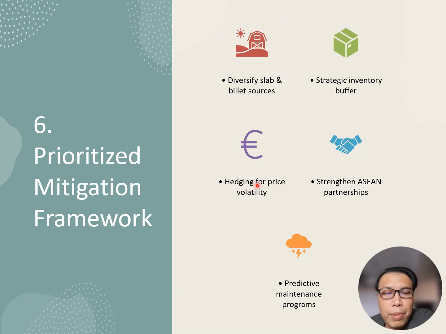Okay, so how do we prioritize the mitigation framework? After we identify all the risks, this is how we mitigate them. First is diversifying slab and billet sources, and then a strategic inventory buffer, hedging for price volatility, and then strengthening ASEAN partnerships, and for sure the next one, predictive maintenance programs. By doing all these mitigation measures, we try to minimize the impact on our operations.